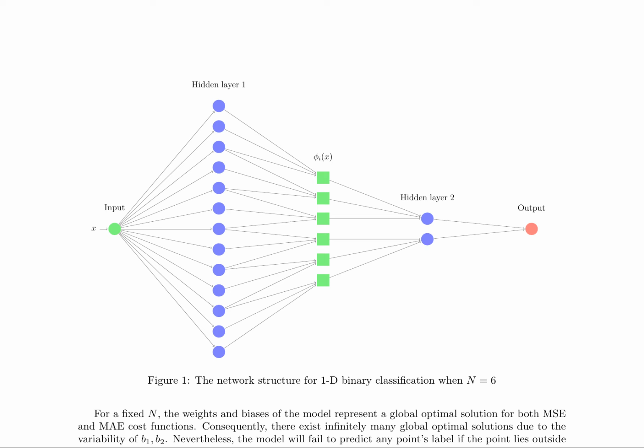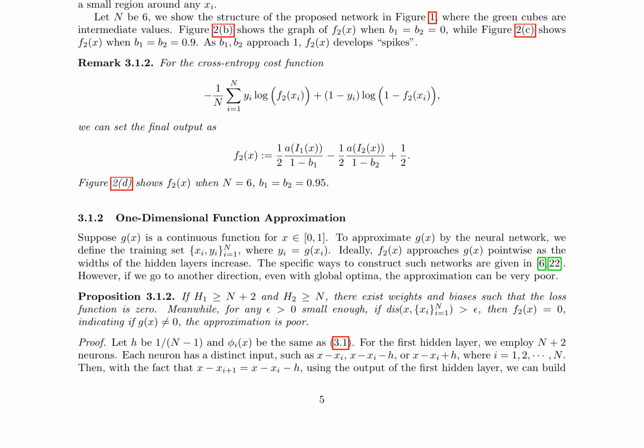However, the model fails to predict any point's label if the point lies outside a small region around any xi. For the cross-entropy cost function, the final output is defined as f2(x) = 1/2 a(I1(x) + b1) + 1/2 a(I2(x) + b2) + 1/2. Figure 2d shows f2(x) when n equals 6 and b1 equals b2 equals 0.95.